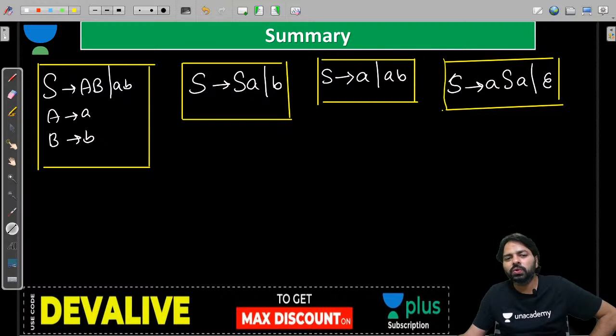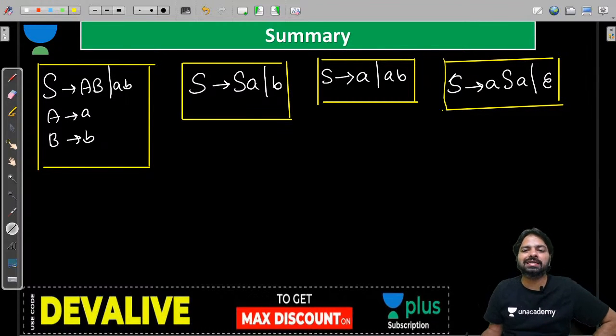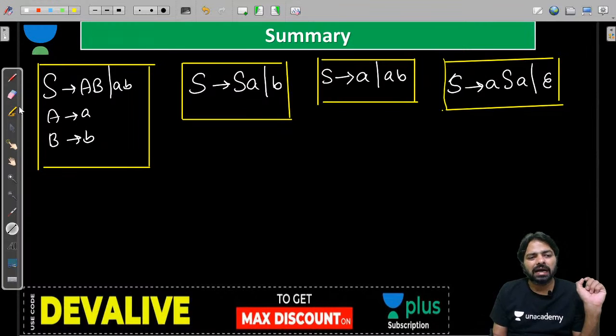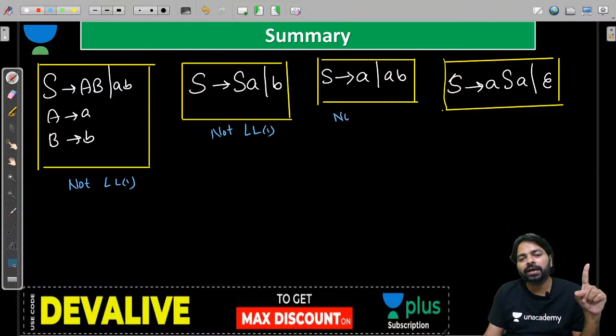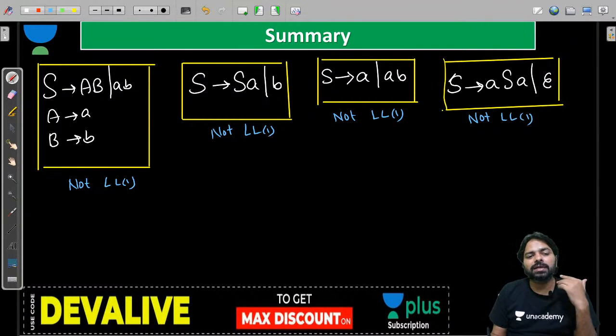You know there is a lot of difficulty in understanding this kind of concept, guys. Everybody knows one answer: this is not LL1. This is also not LL1. But I want a proper reason for every case, guys. Not LL1. And this grammar, why? Because it is ambiguous.